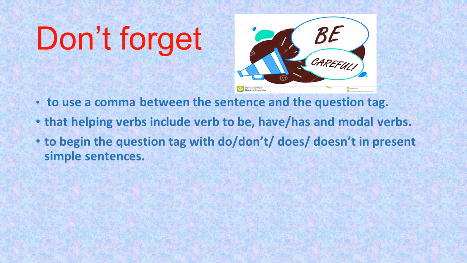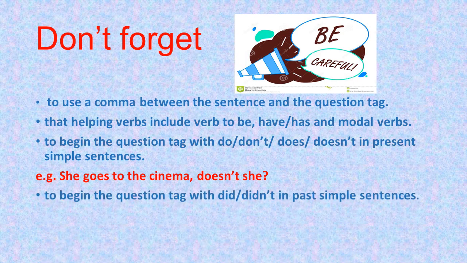So the question tag for I am is aren't I. So if the sentence with the pronoun I is positive, I'm expecting to write not in the question tag, or the negative form. Of course, I'm not going to write am not I. Again, I should use the short form. And of course, because you all know that there is nothing called amn't I, I'm using are instead. It will be aren't I.